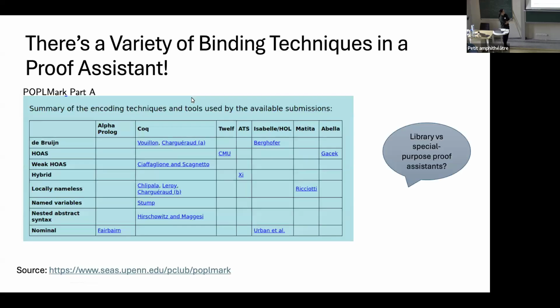Okay. So as I already hinted, there's a variety of binding techniques in proof assistants. This is a table from the Poppermark challenge web page, of some of the formalizations there have been in the first years after this. And it goes basically from choices where we have a special purpose proof assistant which supports us in using binders, to where we have some definitions we can use in a general purpose proof assistant, as for example Coq.